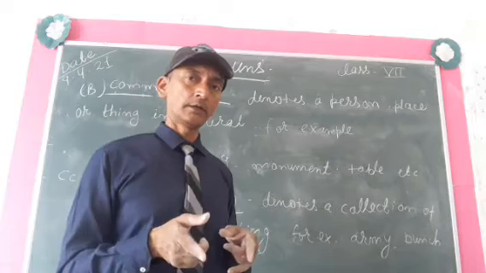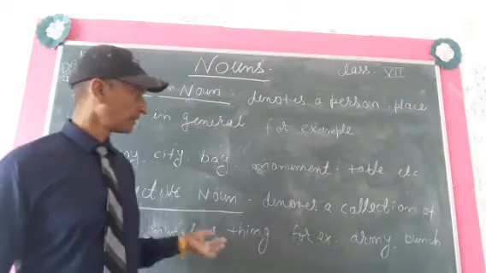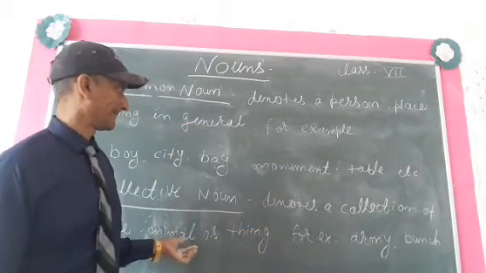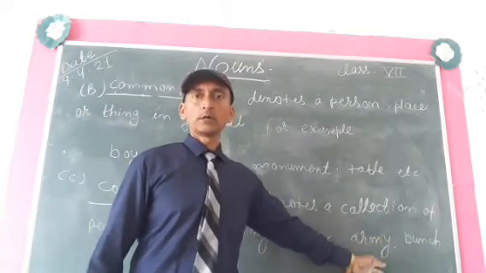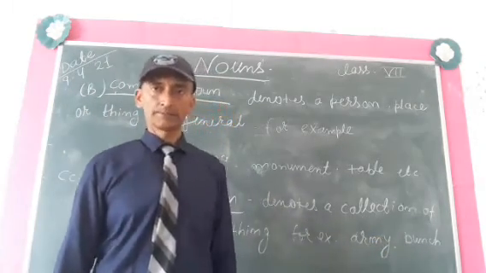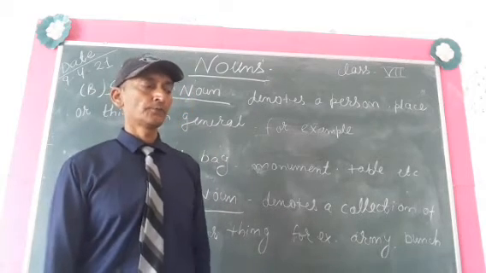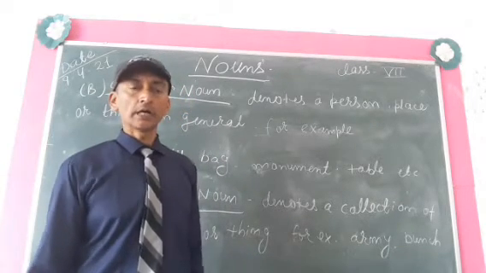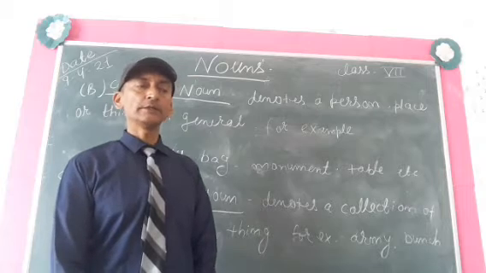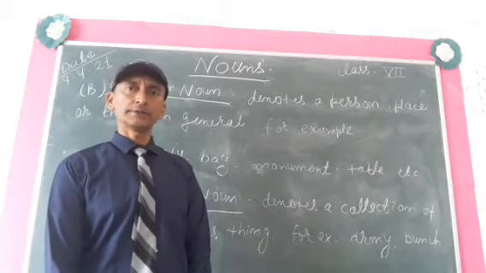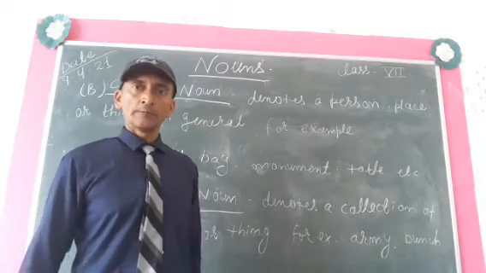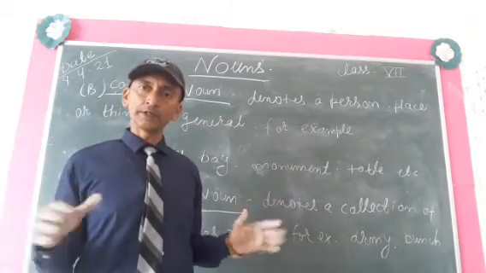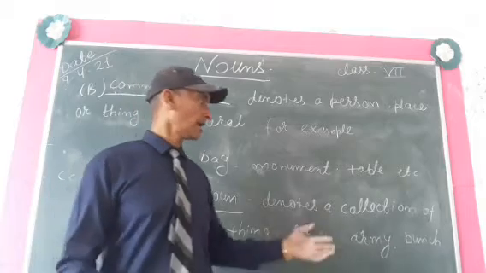Examples of collective noun are army, bunch, herd, etc. Army. What is army? In army, so many thousands of soldiers are there. Lakhs of soldiers are there. For all those soldiers, we are giving one name, and that is army.